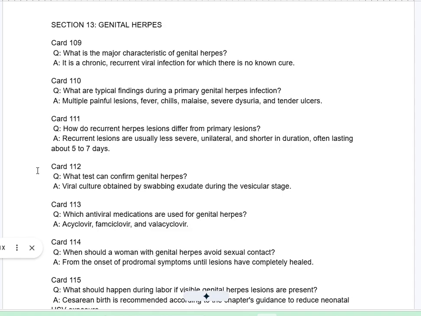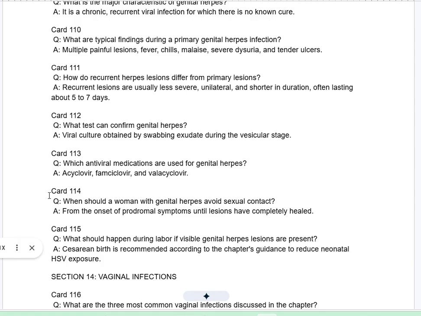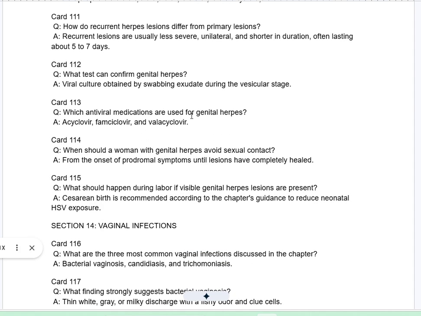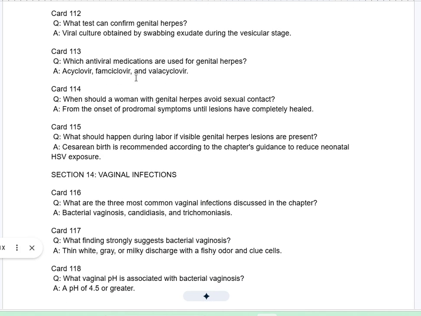Card 113Q. Which antiviral medications are used for genital herpes? A. Acyclovir, famciclovir, and valacyclovir. Card 114Q. When should a woman with genital herpes avoid sexual contact? A. From the onset of prodromal symptoms until lesions have completely healed.